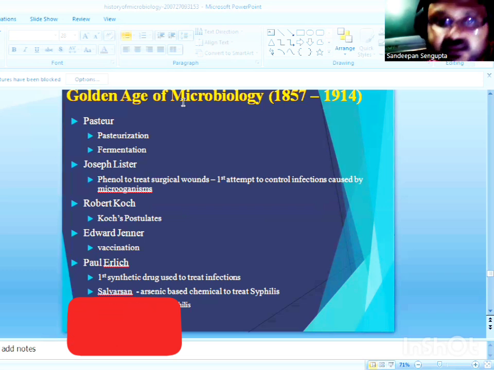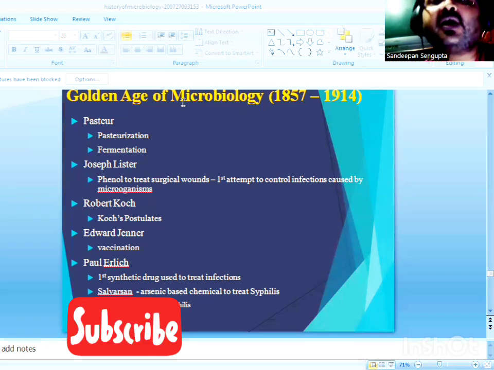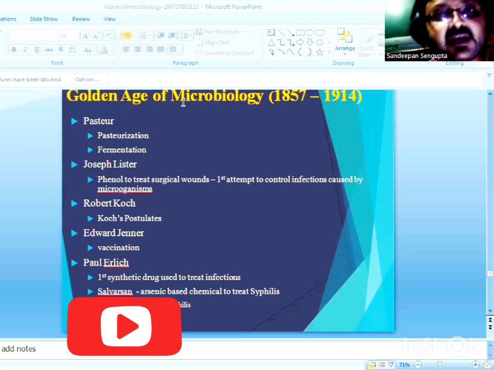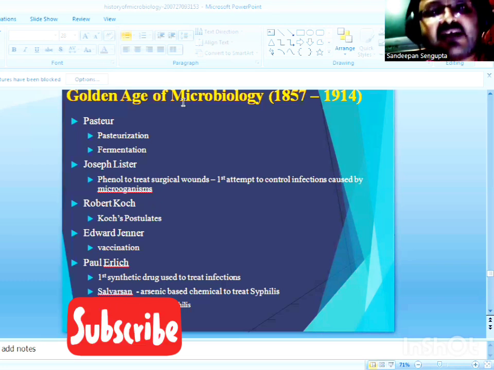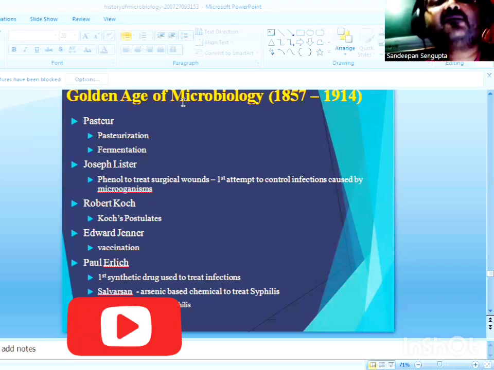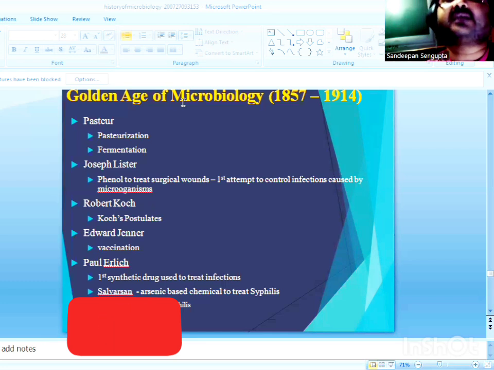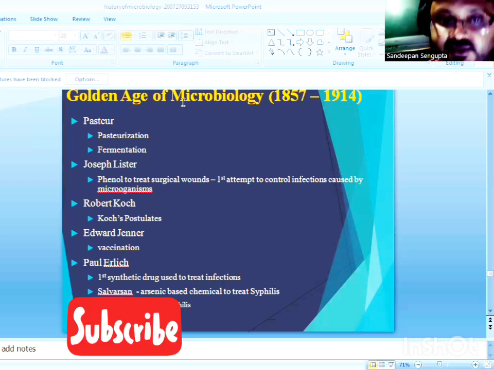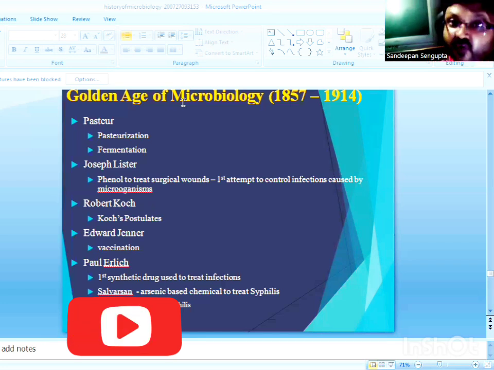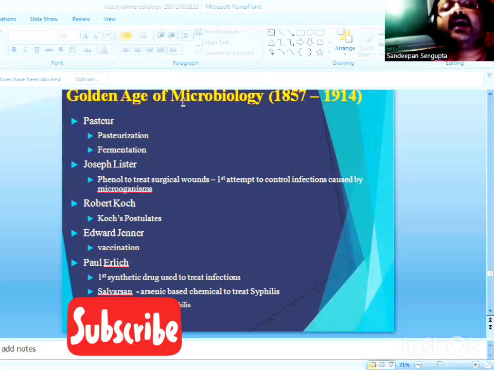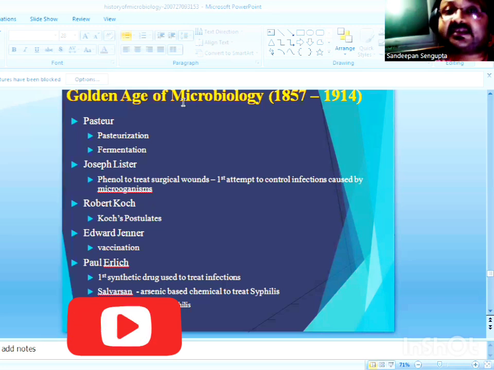Now, what were the other developments? One major development was the first use and introduction of physical and chemical sterilizing agents to sterilize objects and to make them free from microorganisms. That was introduced by Lord Joseph Lister, who is considered the father of antiseptic surgery. Edward Jenner, before the golden era of microbiology, had already introduced the concept of vaccination and immunization.